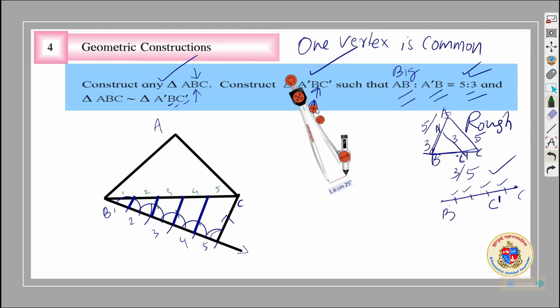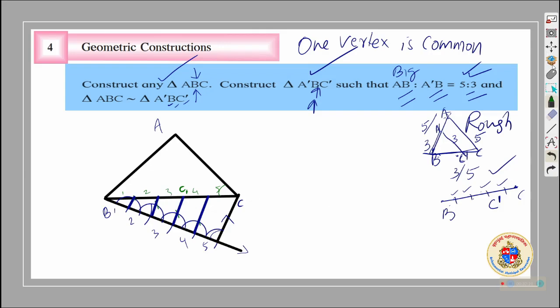And it is given that the ratio or relationship between the side AB and A dash B is 5:3. That means the same will be here. So 2 parts here you will mark C dash. Understood? C dash you got. Now you need A dash somewhere here, which we don't know. There also you will copy this angle and draw a parallel line. How will we do that? Same method.